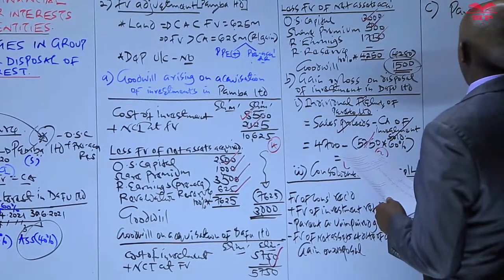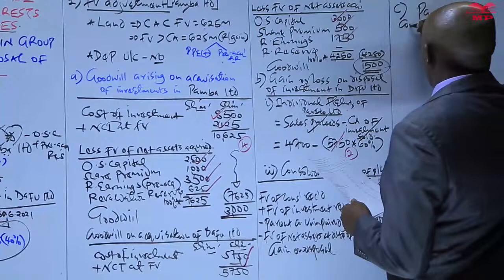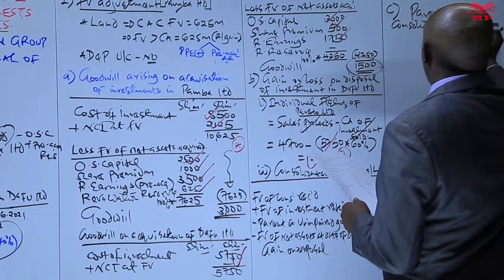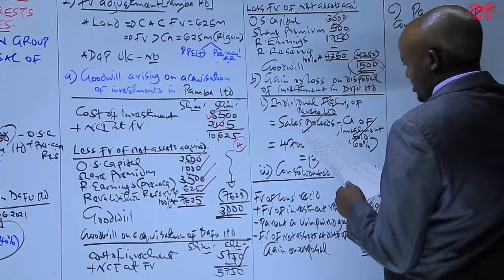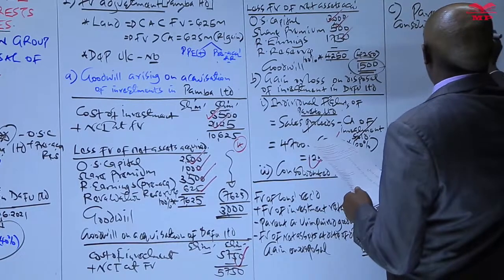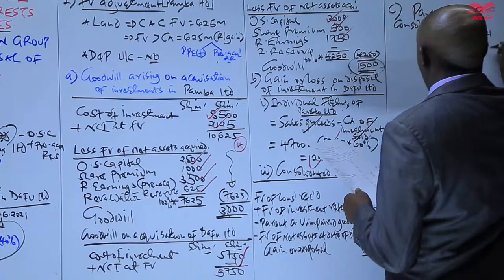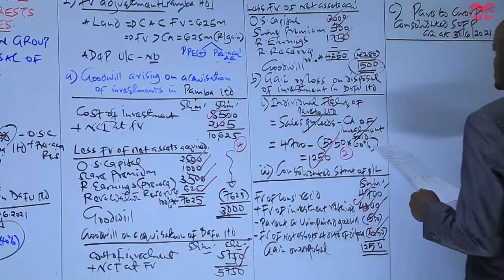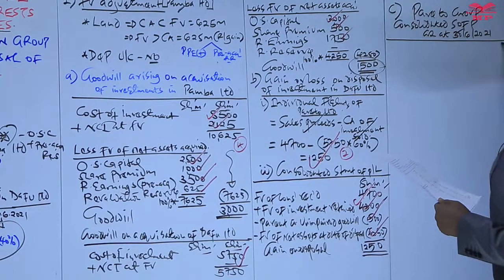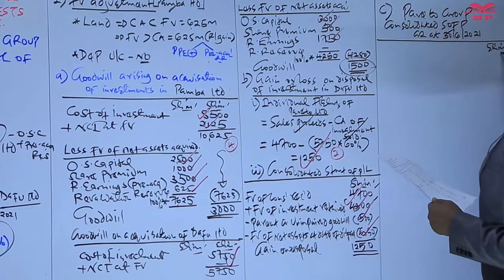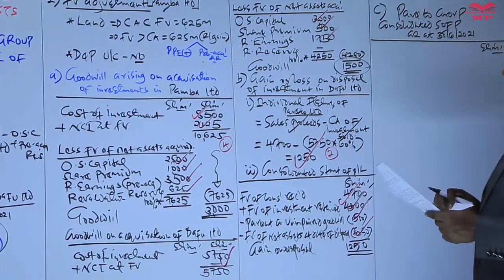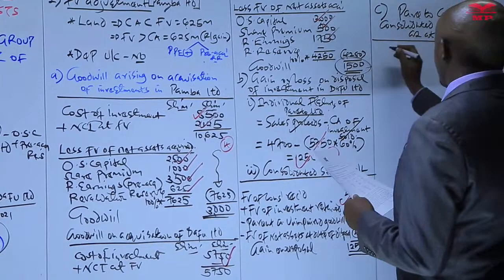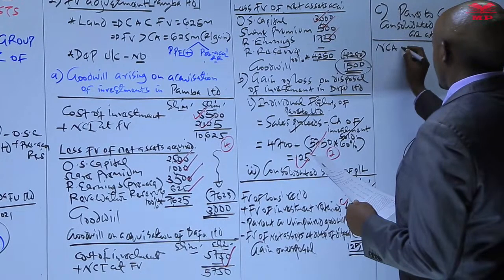Pareto Group. This is a consolidated statement of financial position as at 30th of June 2021. So here we just need a single column, and our figures are in millions of shillings. So we start with the non-current assets.